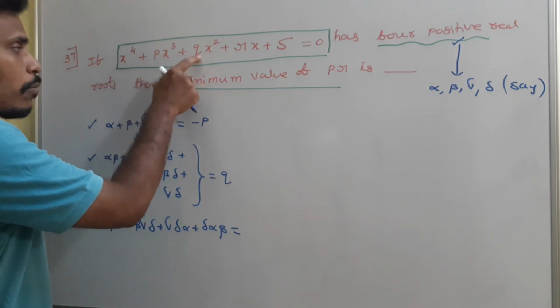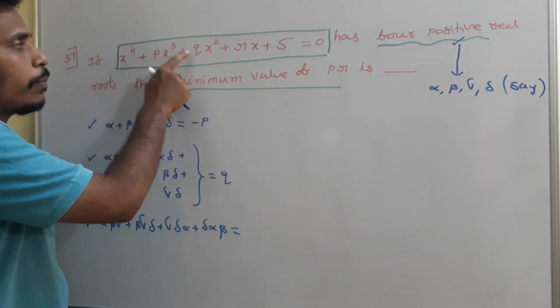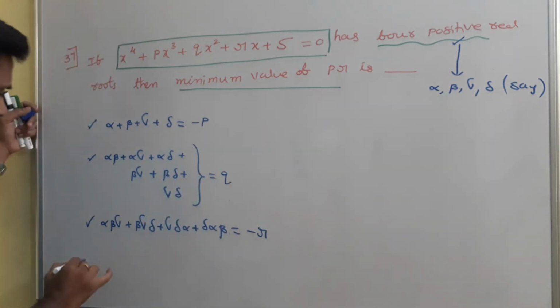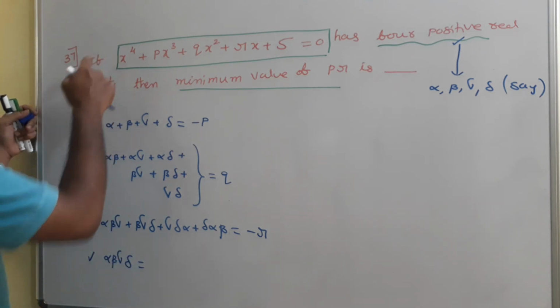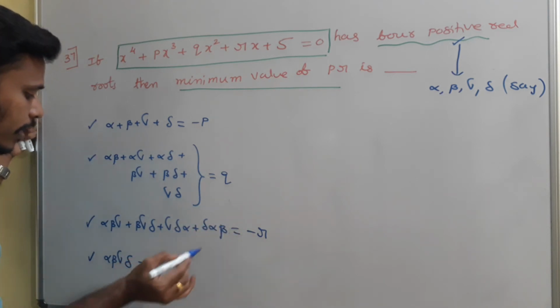So the sum of the roots is minus p, the sum of the products taken 2 is plus q, the sum of the products taken 3 is again minus r. As well, you just take the product of the roots. What is the product? Alpha beta gamma delta. Because it is an even number of roots, you will get plus s.